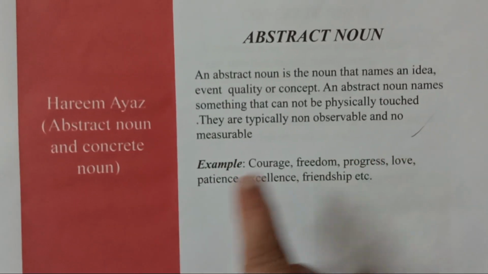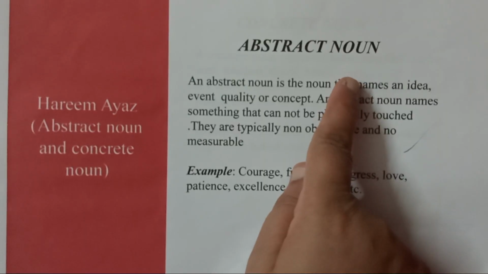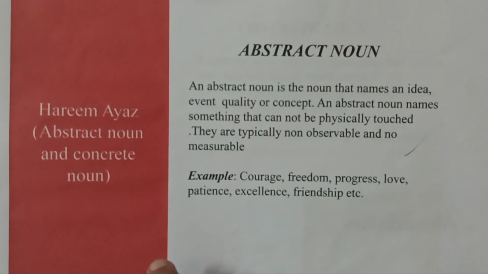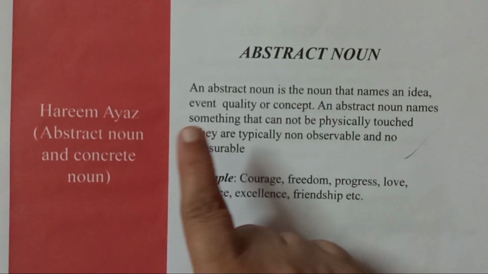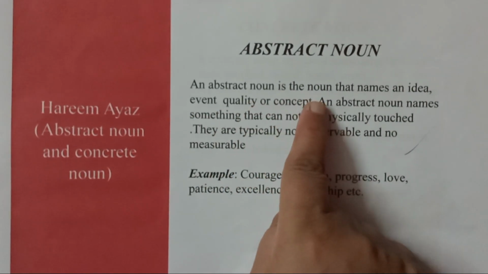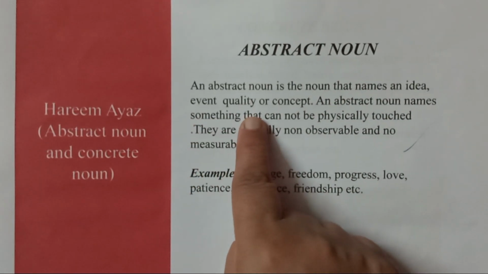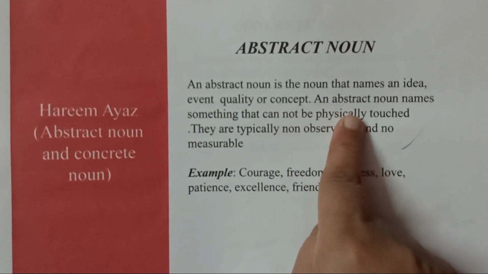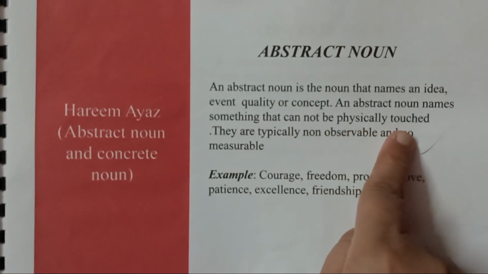The next important type of noun is the abstract noun, which sometimes becomes difficult for students to understand. An abstract noun is a noun that names an idea, event, quality, or concept. An abstract noun names something that cannot be physically touched.